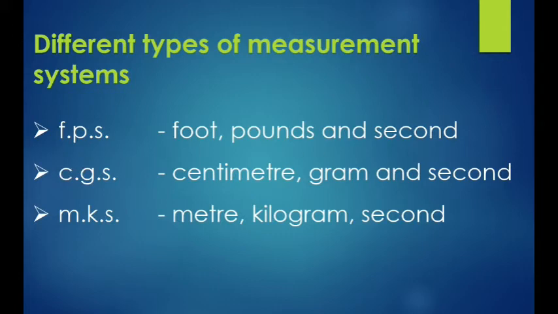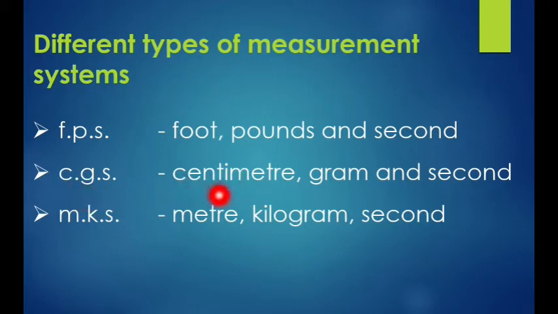Okay, CGS means Gaussian systems, and the last one is the MKS system. These systems are all called metric systems, except the FPS system, which is not a metric system. The other two, CGS and MKS systems, are called metric systems. So here, see the CGS system.